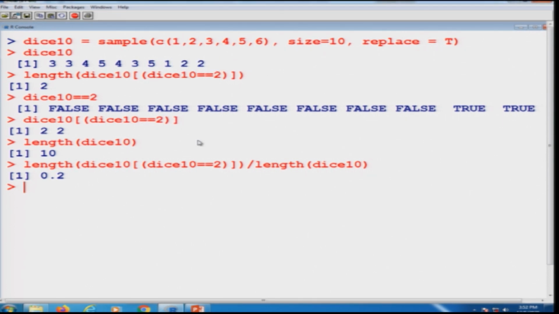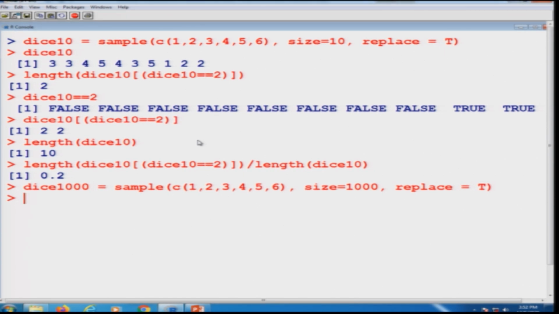And similarly, if you repeat the experiment a large number of times, suppose I repeat this experiment 1000 times, then you just cannot count these things manually, and this data comes over here. Now if you compute this probability directly, you can see this is again coming out to be 0.2, but this is not the probability for dice 1000 observations, this is only for dice 10.